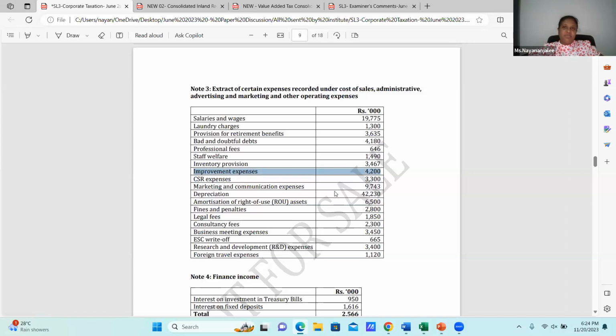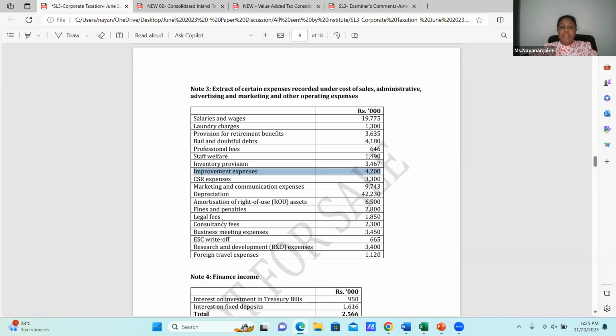Mark-home expenses, we need to look at it. Your year of assessment 22-23 is the last year which is applicable for the additional deduction on the mark-home expenses based on your 65% value addition. Then depreciation, it should be disallowed. Amortization of ROU disallowed. Fines and penalties disallowed.